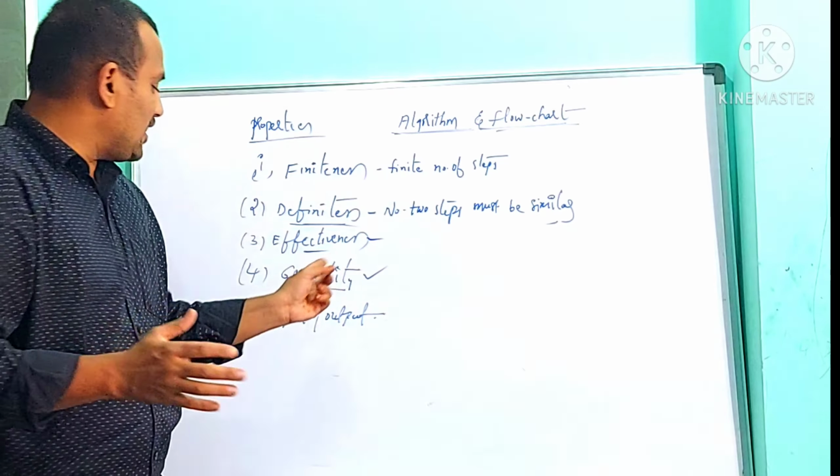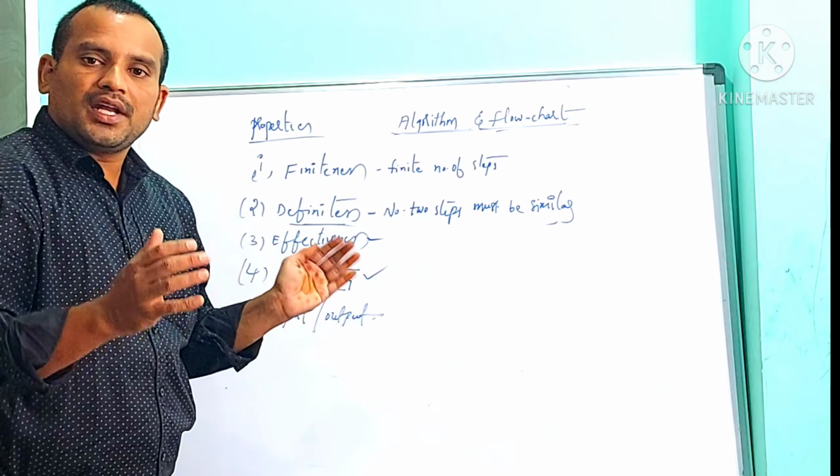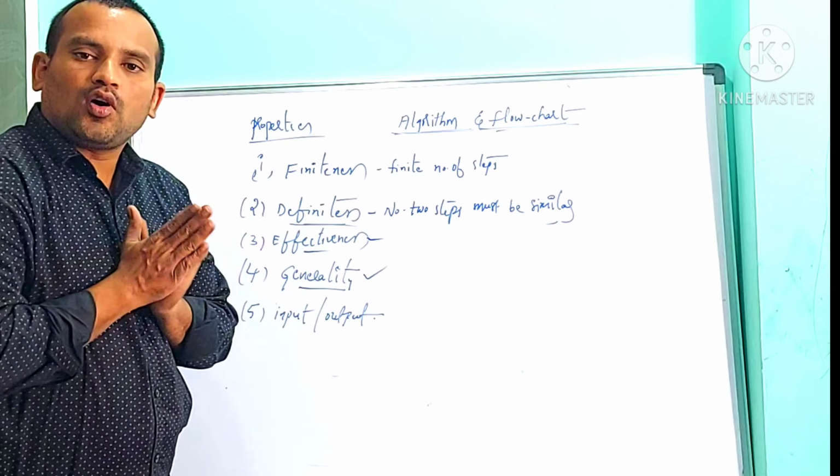Algorithm should run for any type of input data, that is called generality.